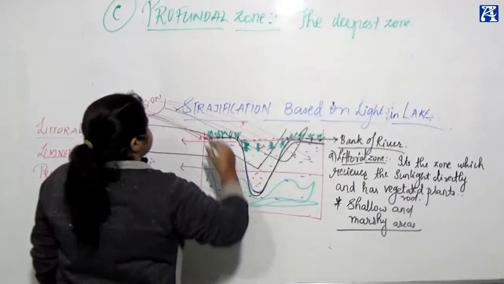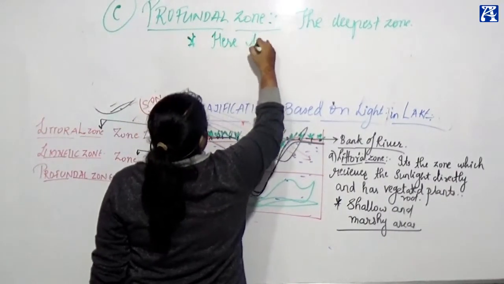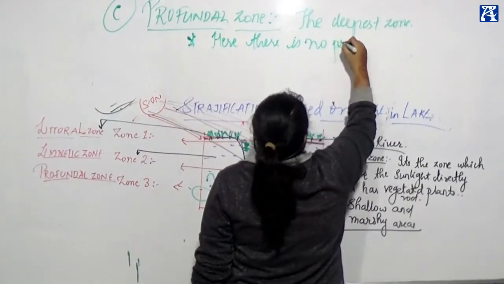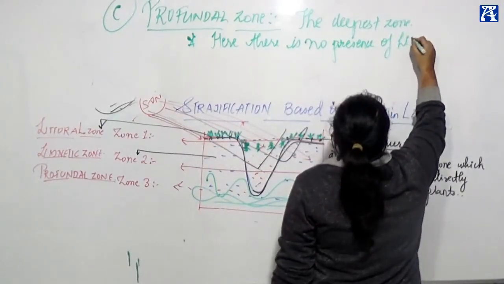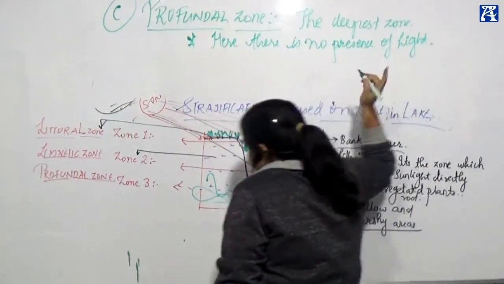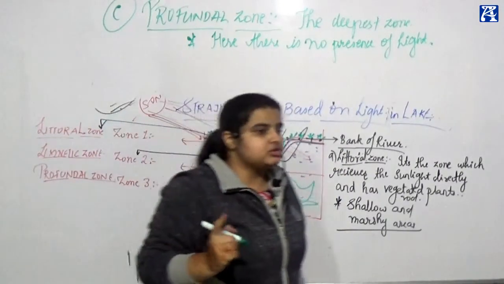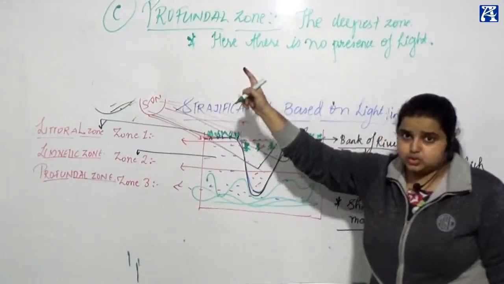This is the deepest zone, and here there is no presence of light. No presence of light is seen in which zone? If I ask you, it is completely profundal zone. Never forget it.